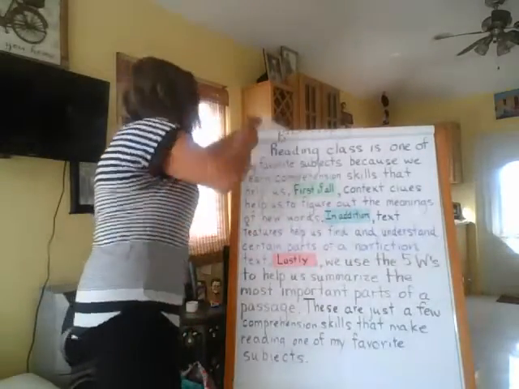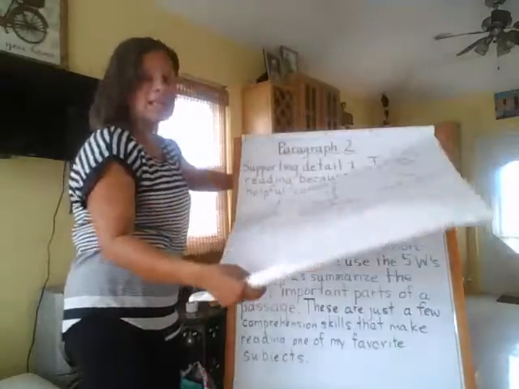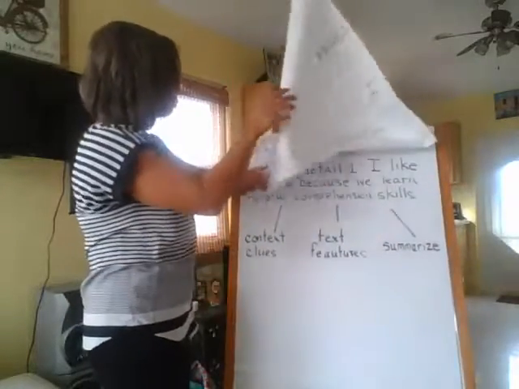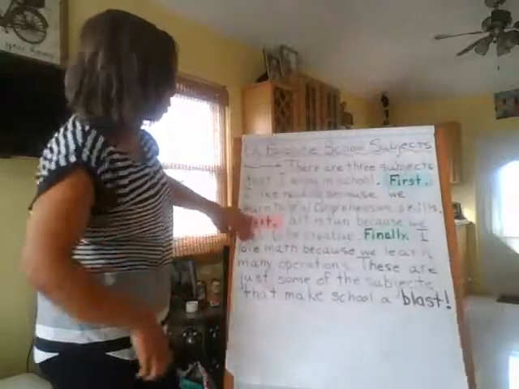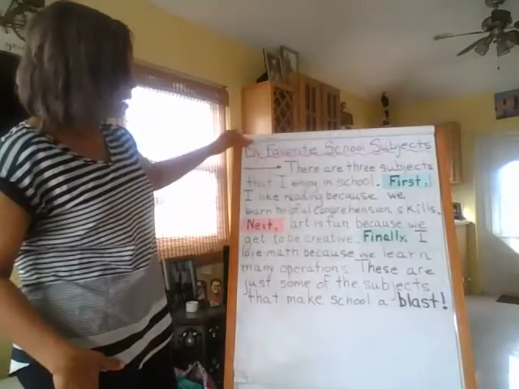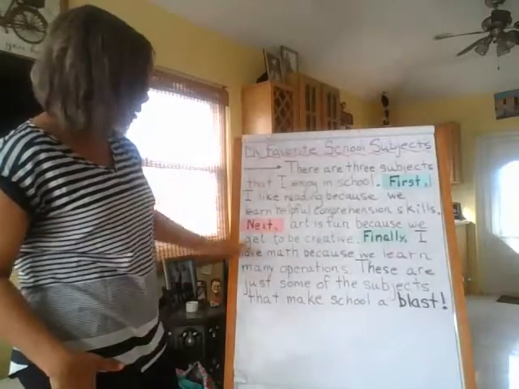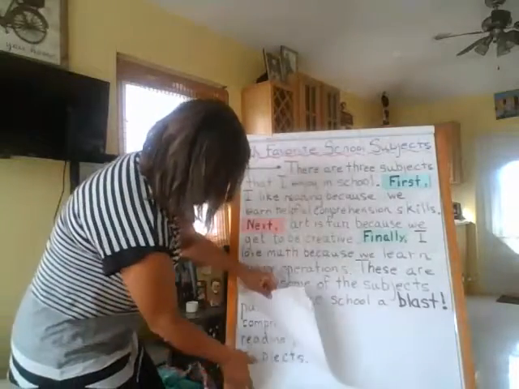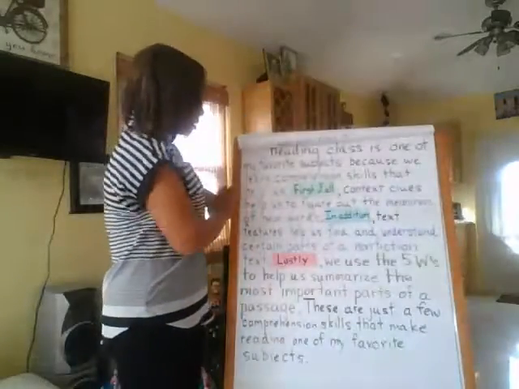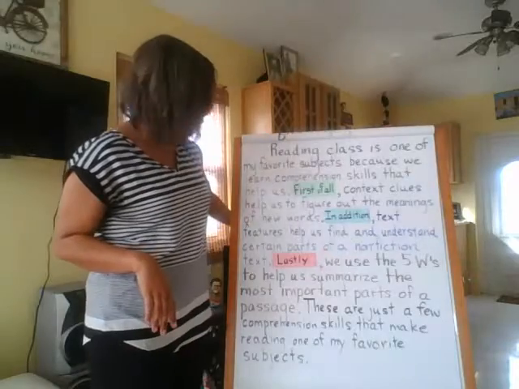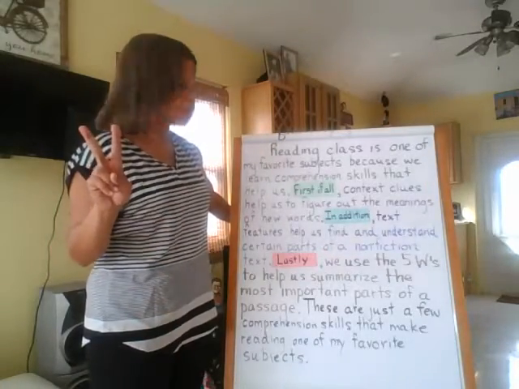So last week we did paragraph 1. So if you're going to write an essay, this will be our first paragraph. Our title is My Favorite School Subjects. This will be paragraph 1. Make sure that we indent. And then today we finished paragraph 2. Wasn't that bad, was it? Okay, so now we have 2 paragraphs under our belt.